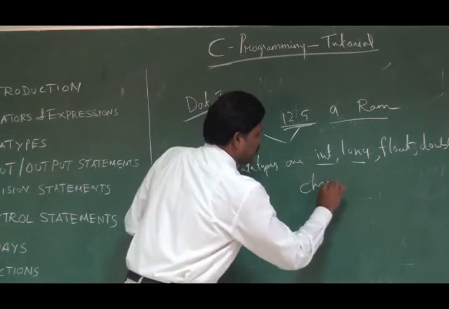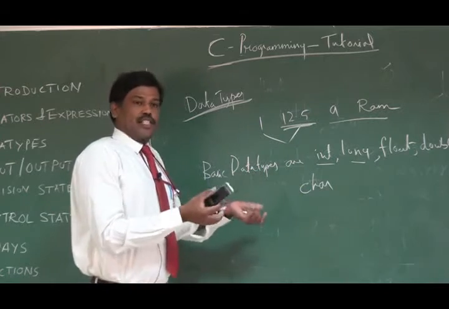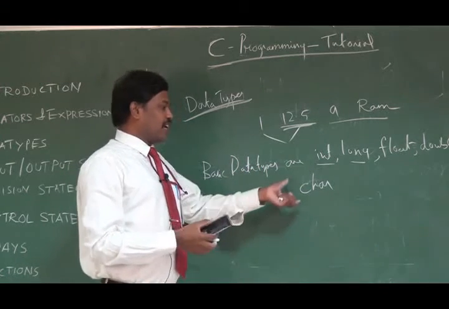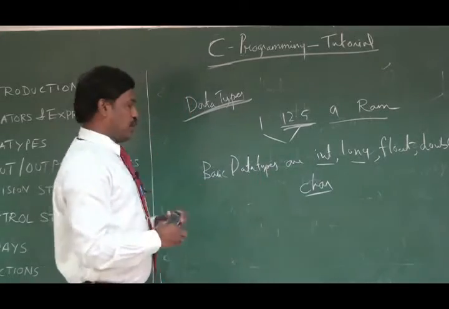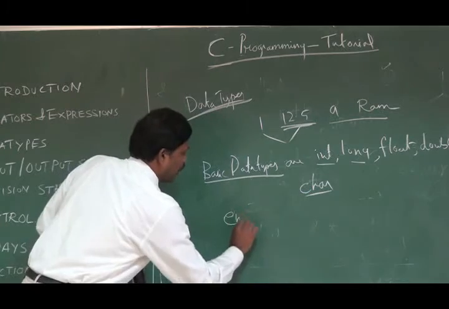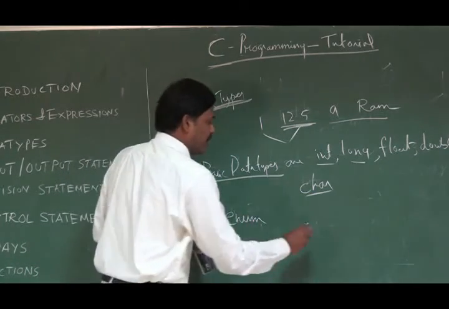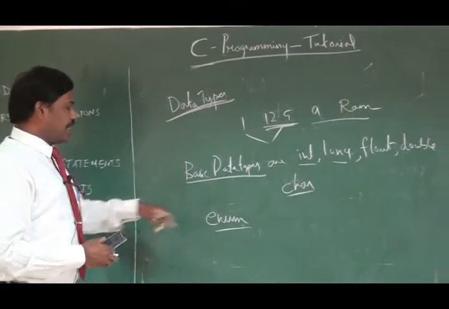And char is a data type meant for storing one character or a collection of characters. Both for a single character as well as for a collection of characters, the data type used in C language is char. So this is a basic data type. Similarly, there is another data type called enumerated data type. This is another type of data type, which we will discuss later.